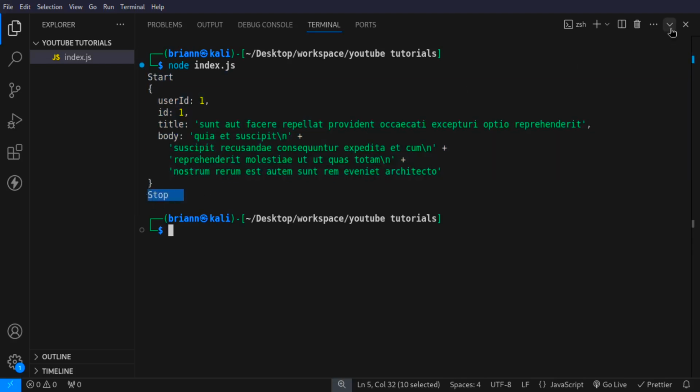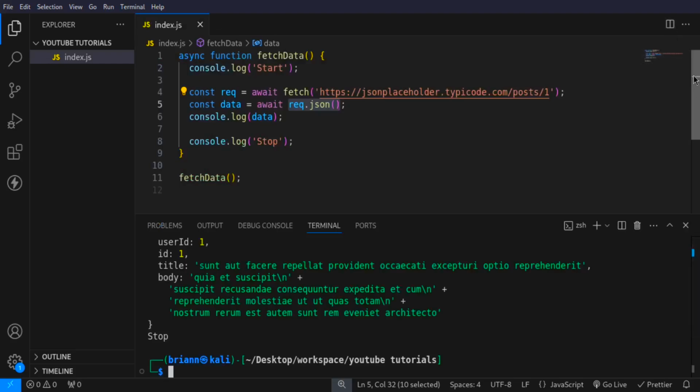Now with async, this is a much better approach, because let's say we wanted to use this data here. Unlike the promises, where the code execution would still go on and on until this is completed, here it is handled only once it is completed. Hopefully you can get me clearly. This is how async works.